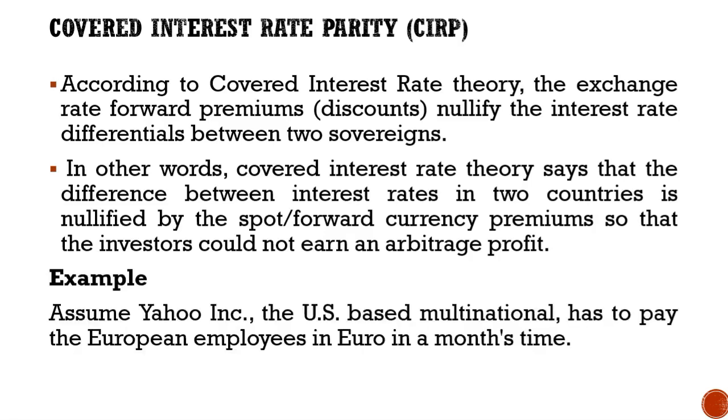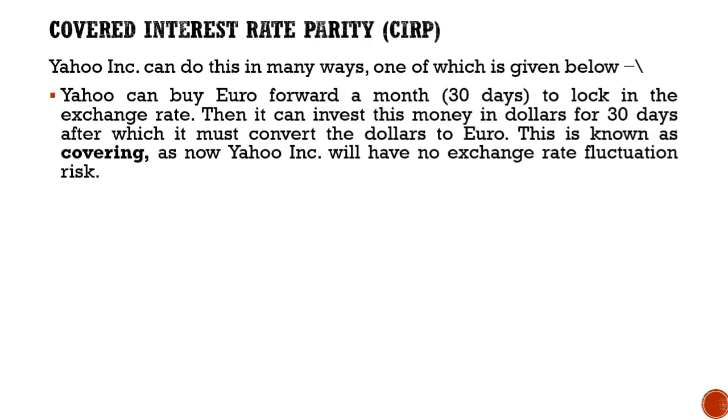Example, let us assume there is a company known as Yahoo, a US-based multinational, that has to pay its European employees in euro in a month's time. Yahoo Inc. can do this in many ways, one of which is given below. Number 1. Yahoo can buy euro forward for a month, that is 30 days, to lock in the exchange rate. Then it can invest this money in dollars for 30 days, after which it must convert the dollars to euros.